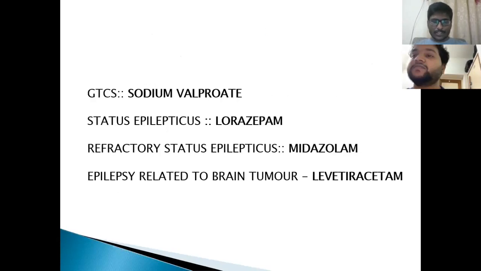Next is generalized tonic-clonic seizures. Drug of choice is sodium valproate. Status epilepticus, drug of choice is lorazepam. If the status epilepticus continues beyond 1 day, that is refractory, the drug of choice is midazolam.